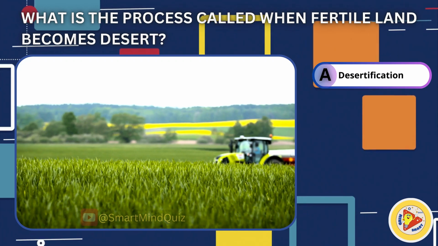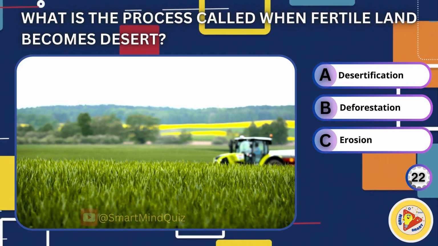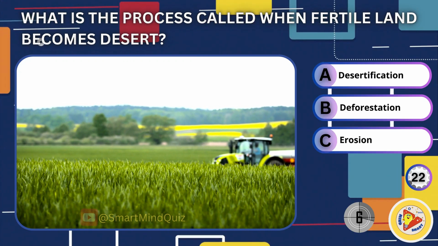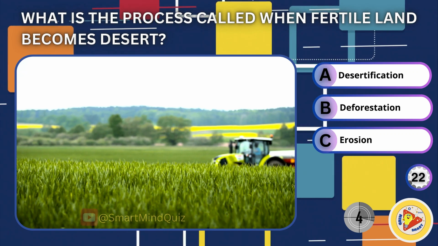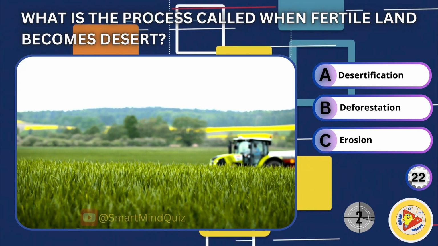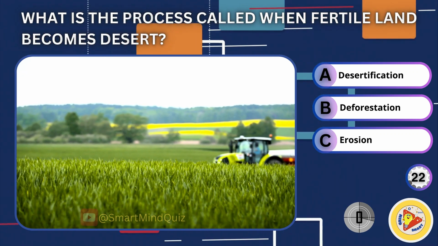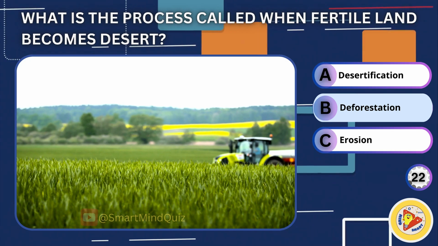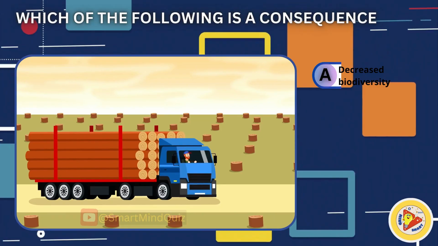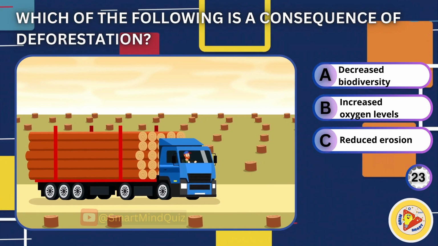What is the process called when fertile land becomes desert? Desertification, deforestation, erosion. Right answer is desertification. Which of the following is a consequence of deforestation?